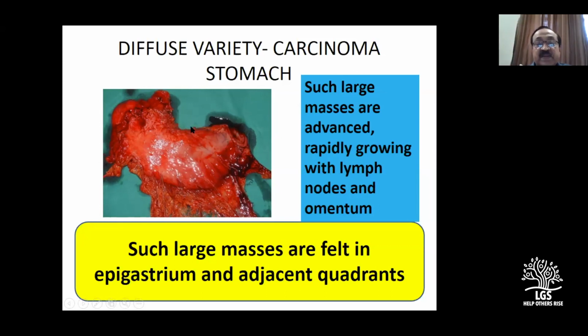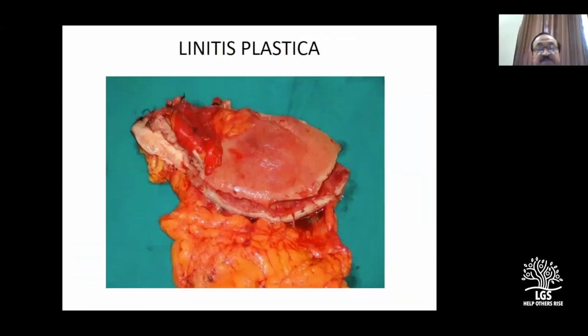I hope it's clear. Such a large mass in the epigastrium could be due to a growth and the lymph nodes and omentum. This you should know. When you have a big mass in the epigastrium, if you want to say carcinoma of the stomach, you should be able to say it is the lymph nodes, omentum and the stomach. That was the linitis plastica.